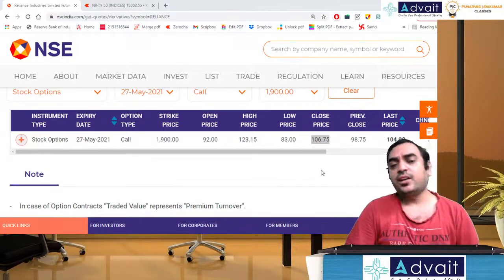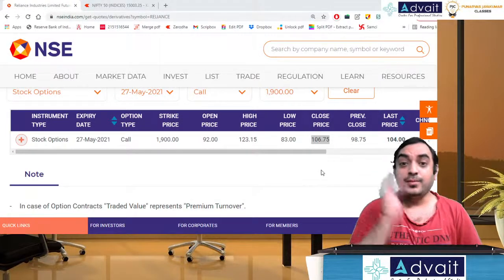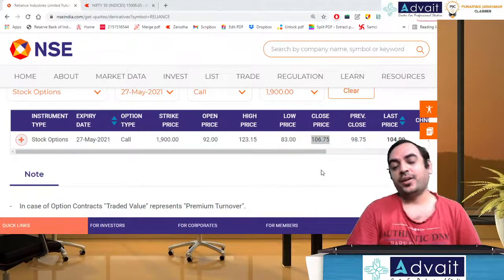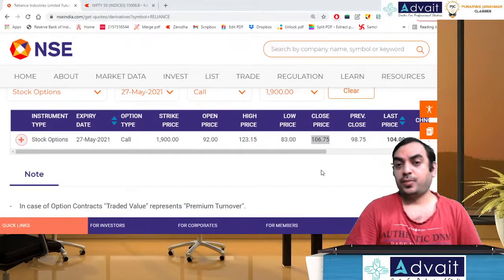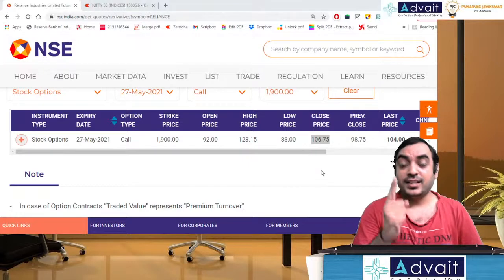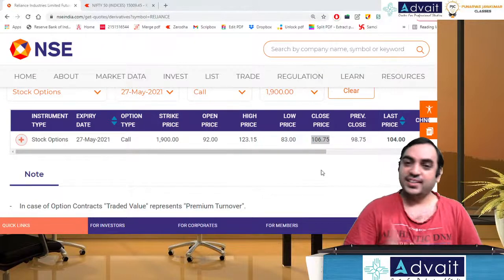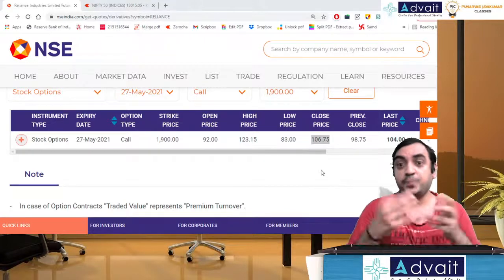In general, we say the holder has limited loss and unlimited profit potential, but the probability is not in favor of the holder. The writer has unlimited loss possibility and limited profit possibility, but the chances are on the writer's side. Of course, the writer takes more risk, and the chances are more in his favor. And you can take positions in various types of options and various strike prices.